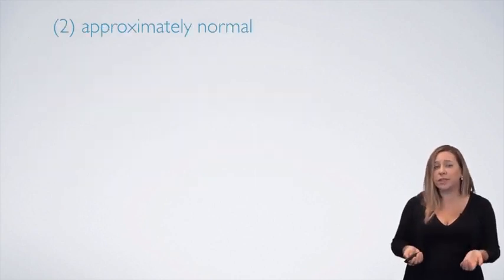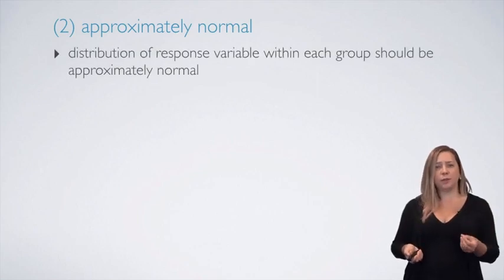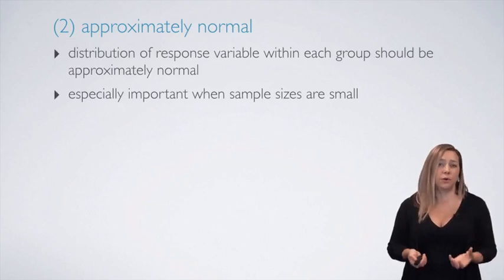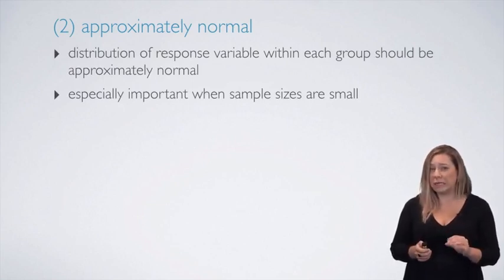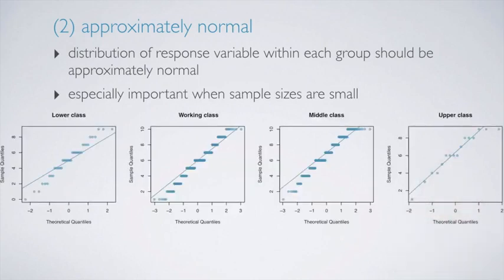We also need the distribution of the response variable within each group to be approximately normal. And this condition is especially important when the sample sizes are small. Sadly, it's also difficult to check when the sample sizes are small. We can visually check this condition using normal probability plots.